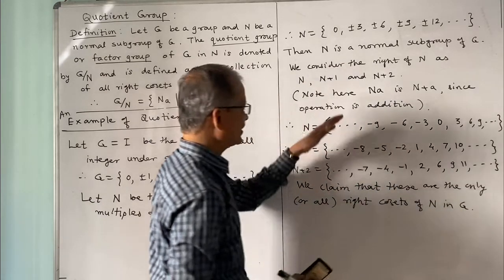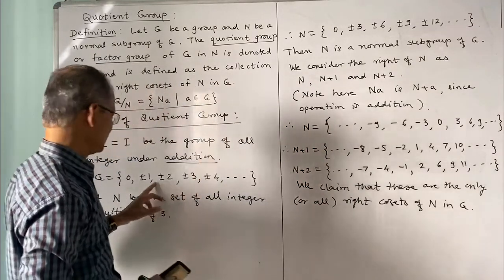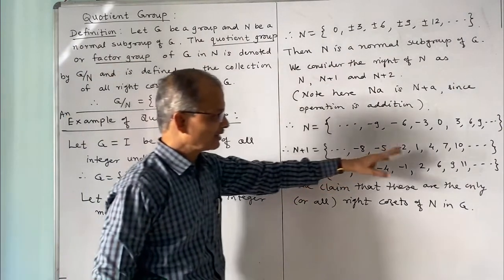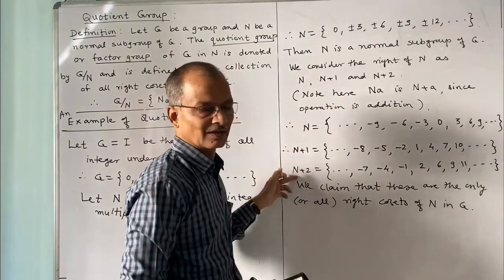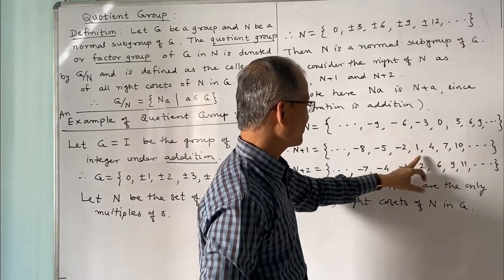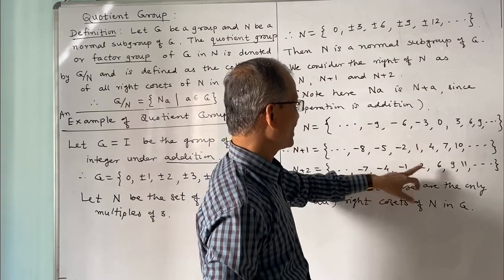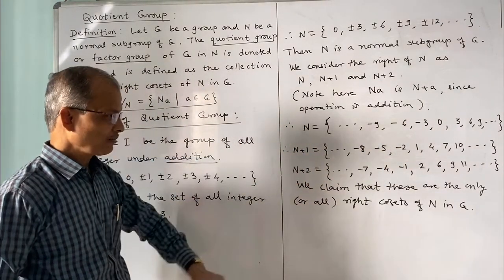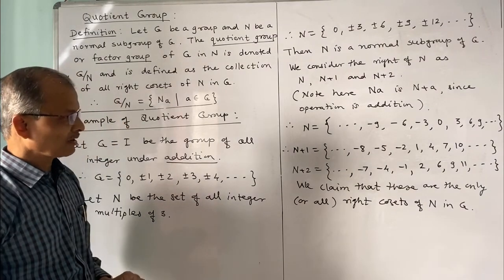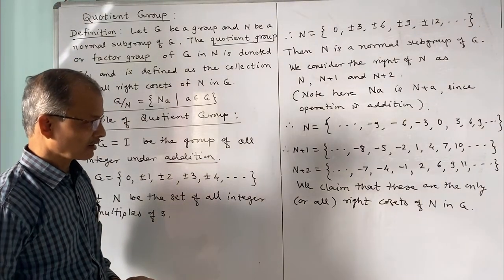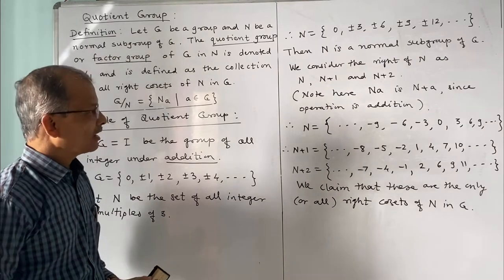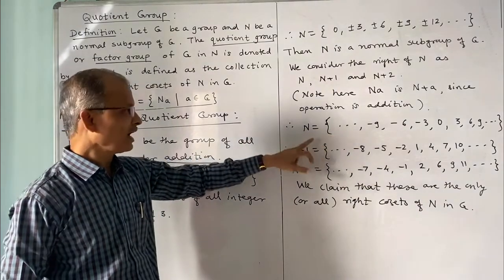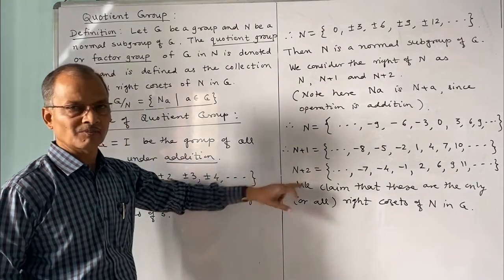And the union of these 3 right cosets will be the entire G. You may verify this, what are the elements of G in the union of N and N plus 1 and N plus 2. 0 is there, 1 is there, minus 1 is there, then 2, minus 2, 3, minus 3 and so on. So every integer is covered in the union, but we shall prove it like this. These are the only or all right cosets of N in G. Consider an element a in G, and we have to show this a is either in N or N plus 1 or N plus 2.